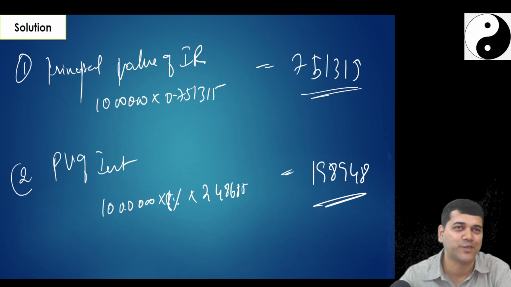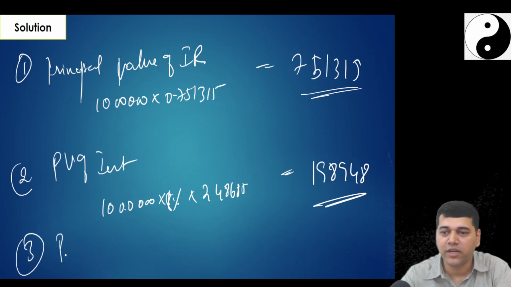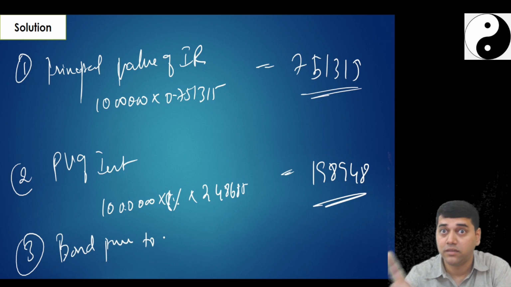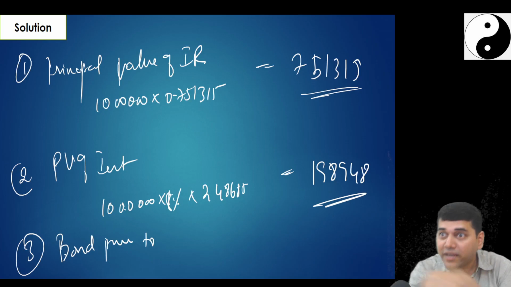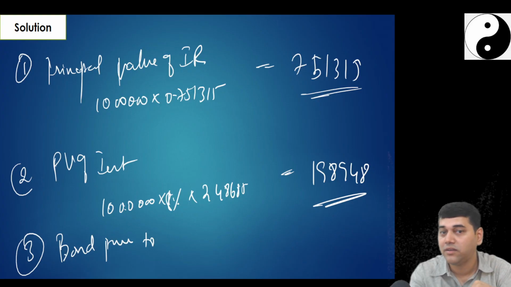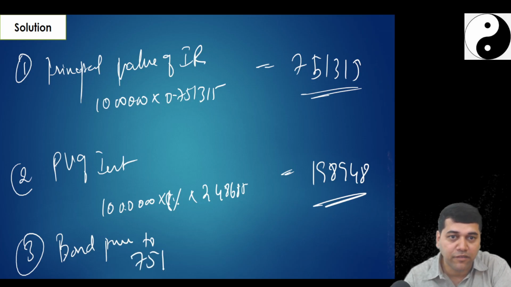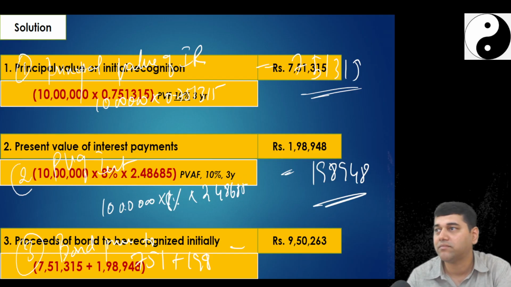You wish no, this question should come to you. Third question, what is the bond proceeds to be recognized? Bond proceeds is full 10 lakhs. But out of that, how much you will recognize as per 109? You will say, sir, I will not recognize the full amount. I recognize 7 lakh 51 plus 1 lakh 98. I will recognize only 9 lakh 50.